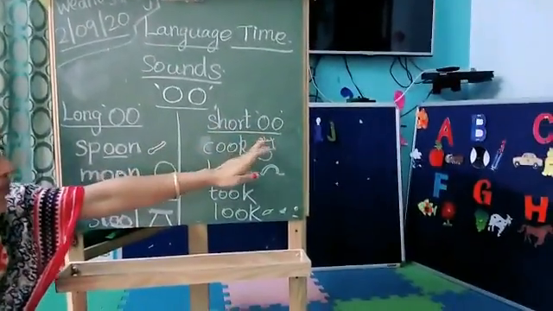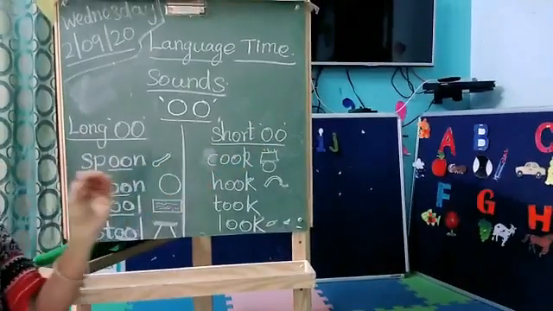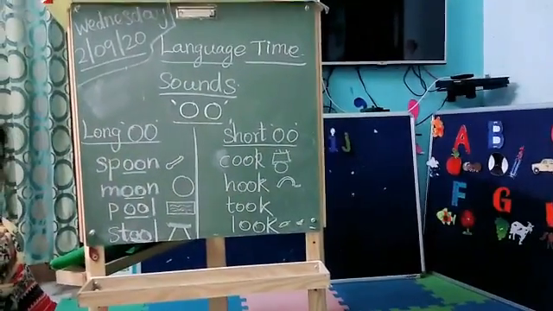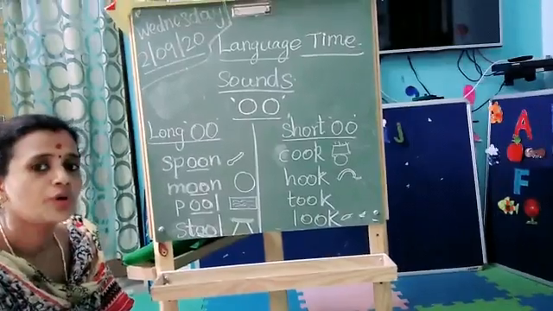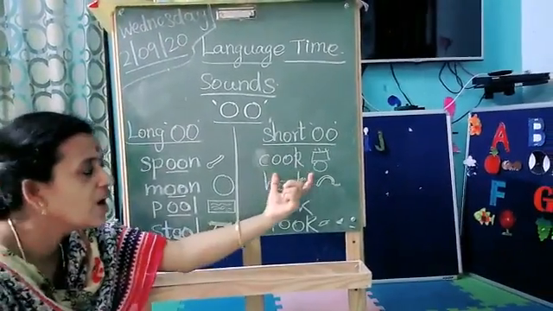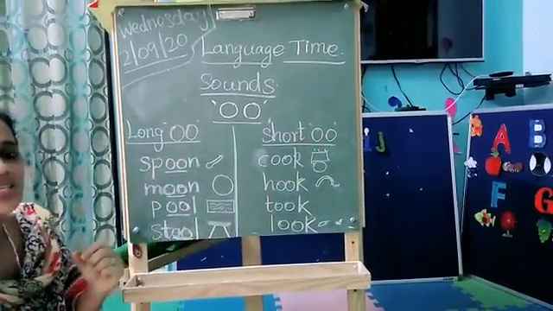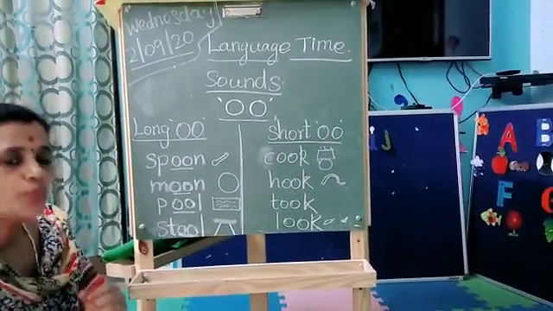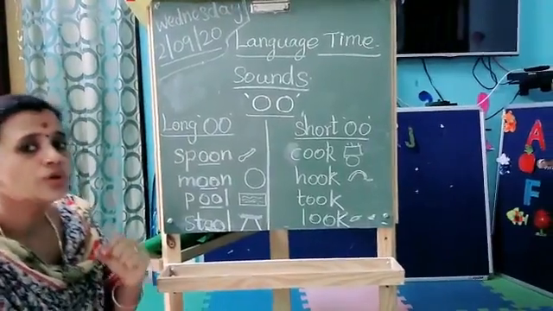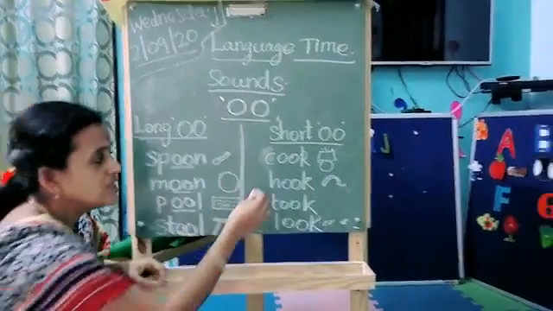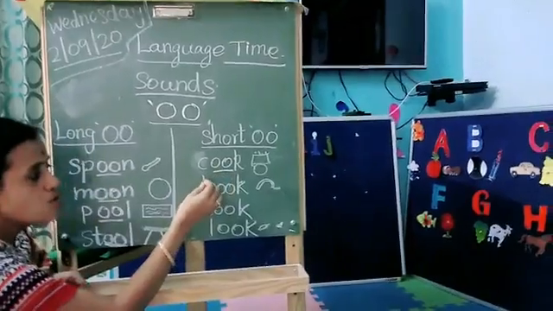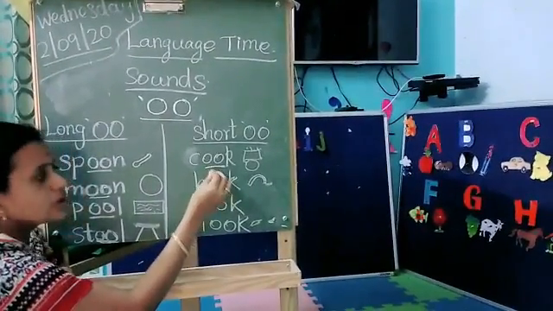Next, we are going to see the short O. The short O gives a short oo sound. Ooh. Short O gives ooh. What is a short O sound? Ooh. Everybody say ooh. So in this word, how does it make a sound? Cook. Ooh.